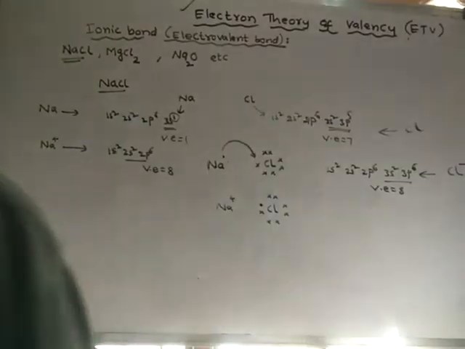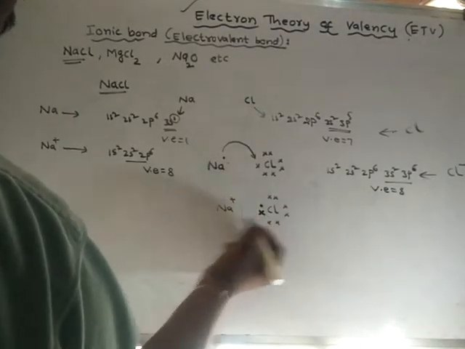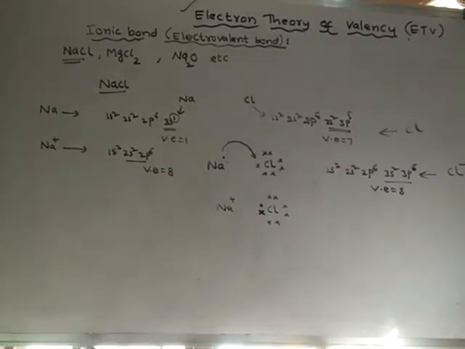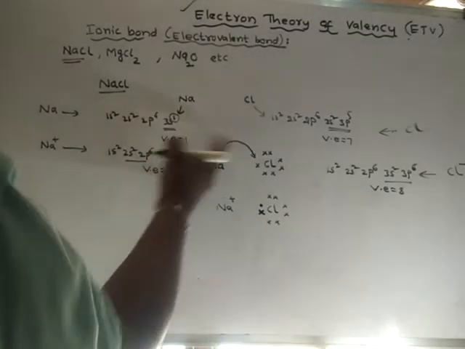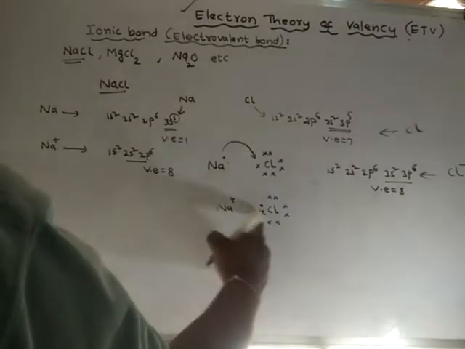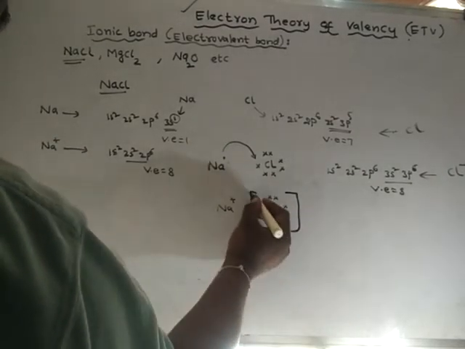This electron is the outside electron, which is added to the chlorine atom. Now chlorine has become stable. Sodium has lost its electron to chlorine, and chlorine has gained that electron, so it now has one extra negative charge.